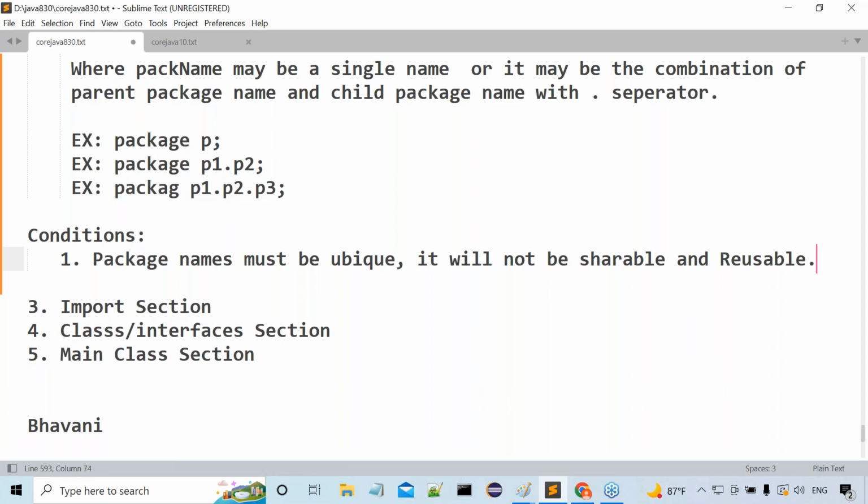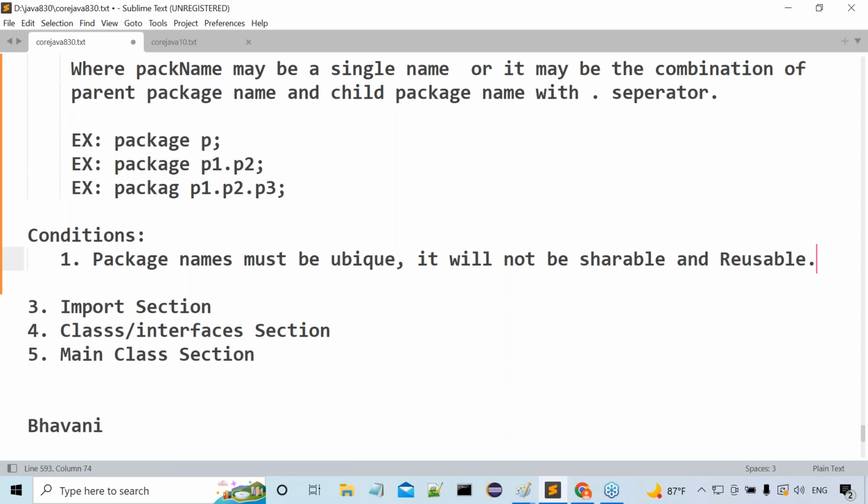Sir, think a minute about it now. Package is a folder or not? Folder names must be unique or not? Folder names must be unique at a particular location or not? Is it possible to use the same name for more than one folder? That means shareability is possible or not possible? Not possible. Is it possible to reuse one package name for another package? Not possible. So reusability is also not possible. Am I right or not?